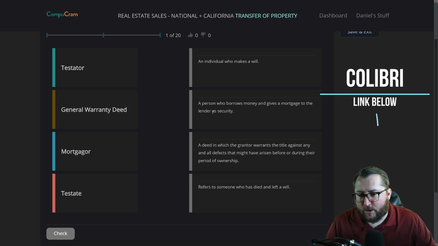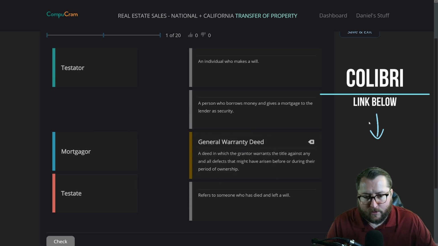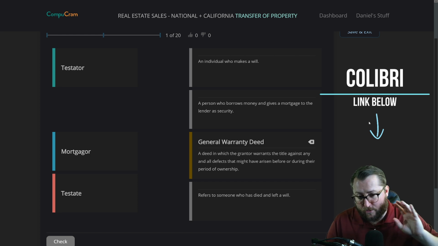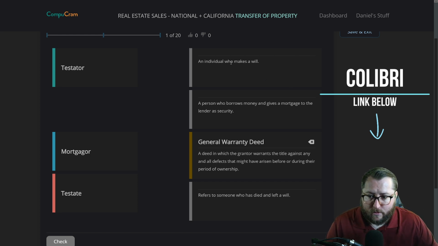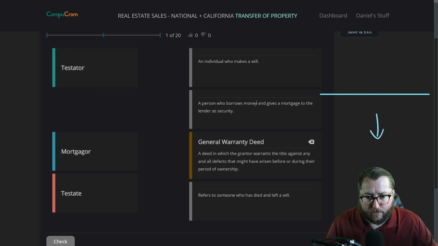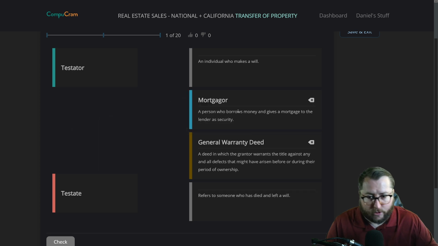All right. General warranty deed, a deed in which a grantor. Let's match that one up. Remember, if I'm going too fast, you can pause it anytime, read it. If I'm going too slow, fast forward. Okay, mortgagor refers to someone who has died and left a will. A person who borrows money and gives a mortgage, that's a mortgagor.